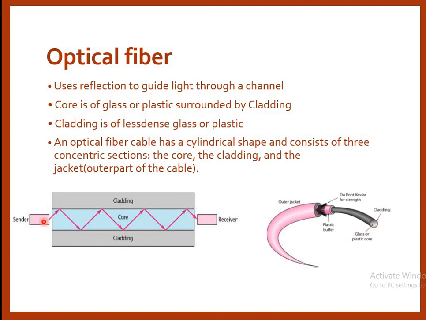And here, as per the choice of the critical angle, this is your angle of incidence. If the critical angle or the angle of incidence is selected in such a way that the light is reflected back into the core only, then the signal will move in the core section only, and the signal in this case is transferred in the form of light.